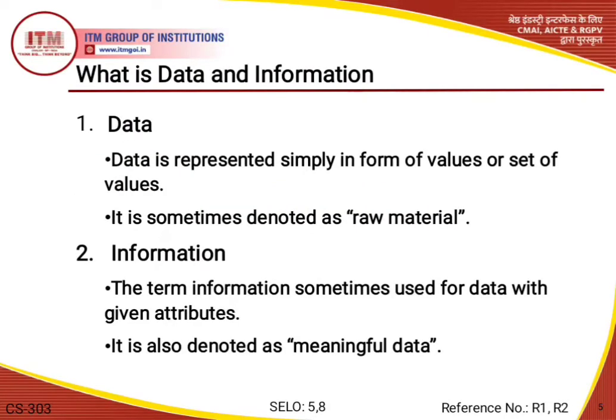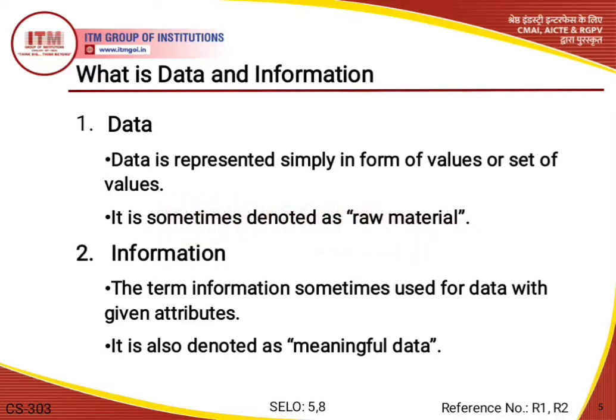Now moving ahead, the main concept included here is what is data and information. Here data is basically represented simply in the form of a value or a set of values, and it is sometimes denoted as raw material.